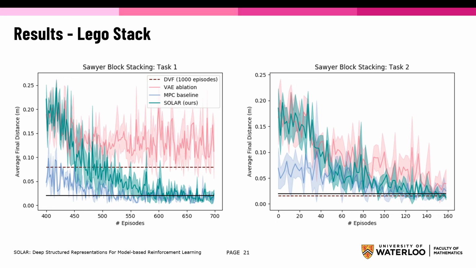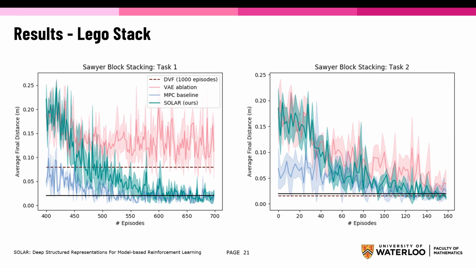Now for the Lego stack real-world experiments, we can see that SOLAR is successful on all tasks, where VAE ablation is only successful on the easiest task. MPC baseline learns more quickly on the 2 easier tasks, but is limited to short horizon planning and failed on the more difficult tasks. Each block stacking task used about 2 hours of robot interaction time.